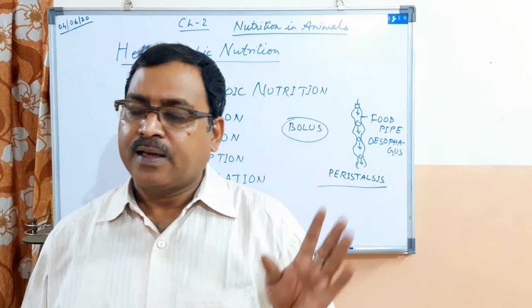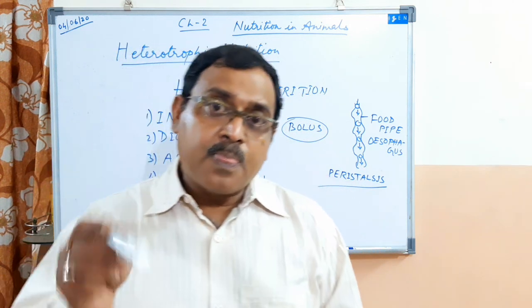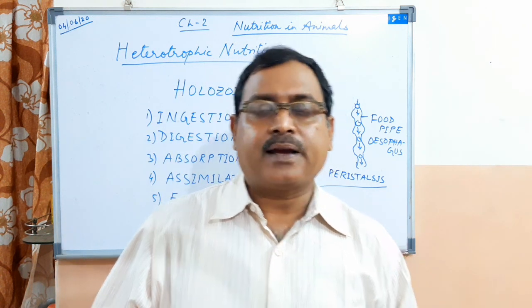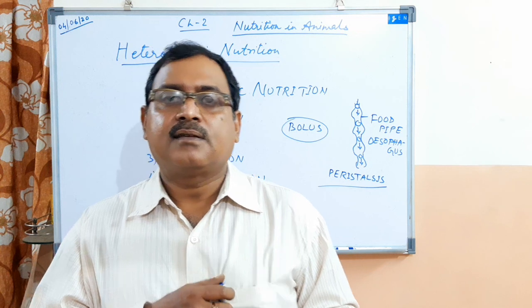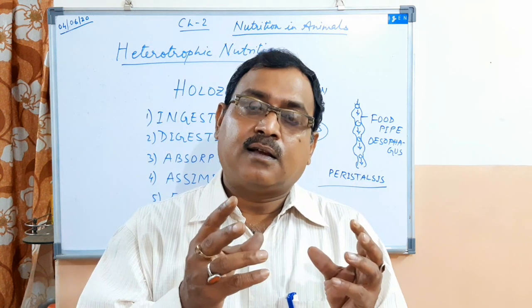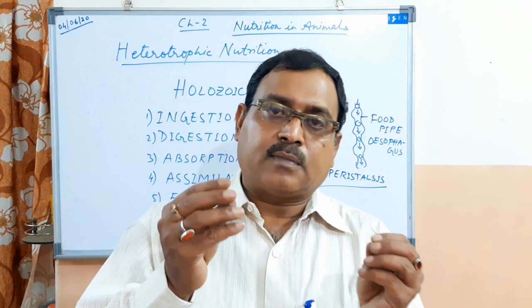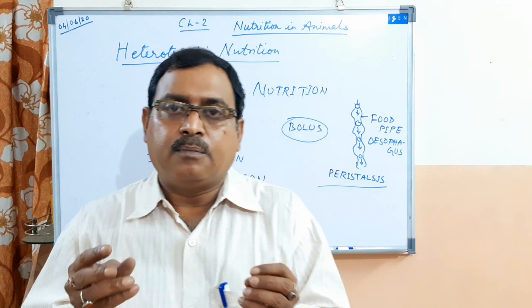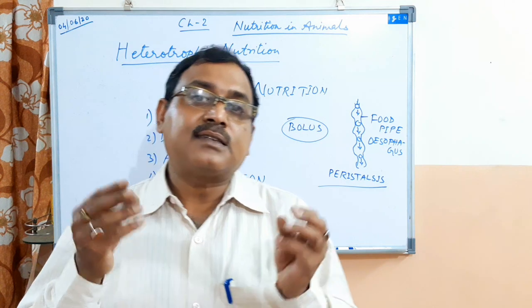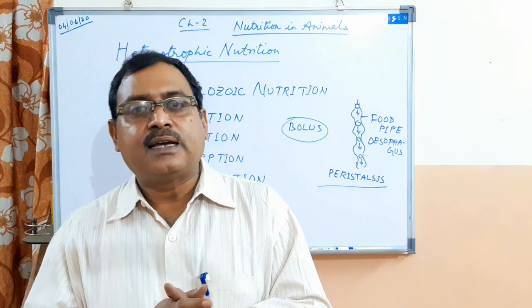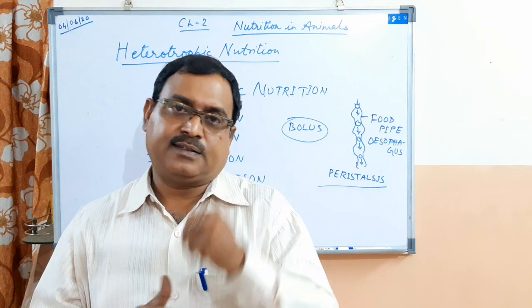Right, children? Now, when the food enters the stomach, in the stomach there is a juice which is called gastric juice. This gastric juice contains three things.